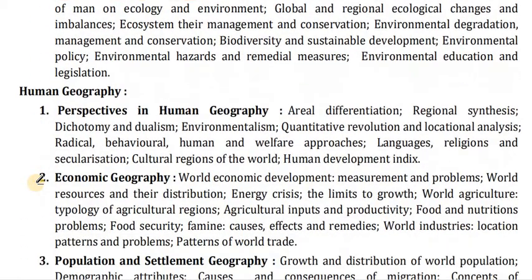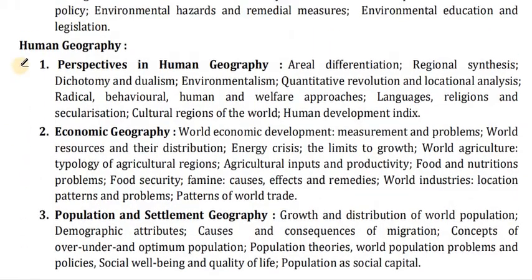Now move toward human geography. In point number 1 of human geography, perspectives in human geography. Areal differentiation, regional synthesis, dichotomy and dualism, environmentalism, quantitative revolution and locational analysis, radical, behavioural, human and welfare approaches, languages, religions and secularization, cultural regions of the world, human development index.